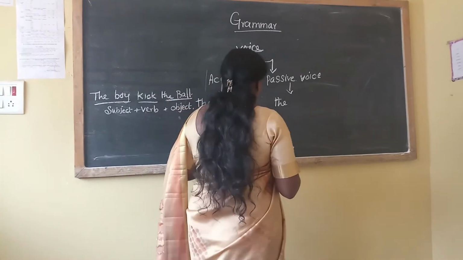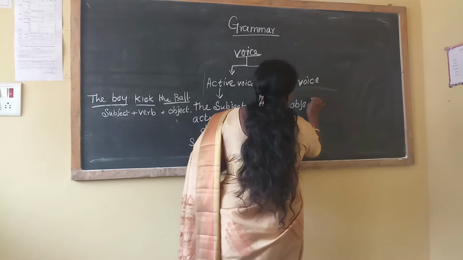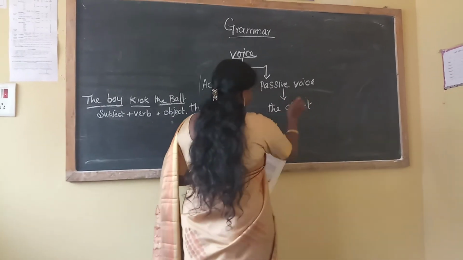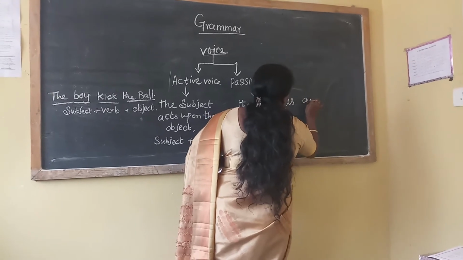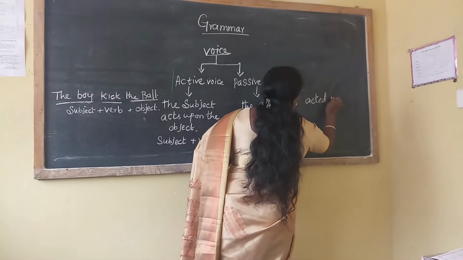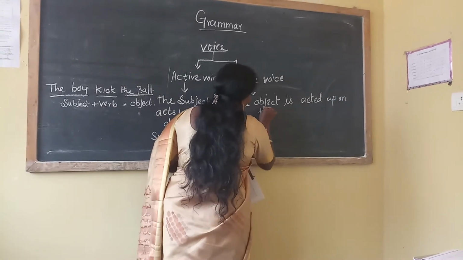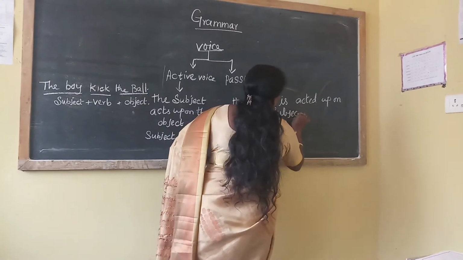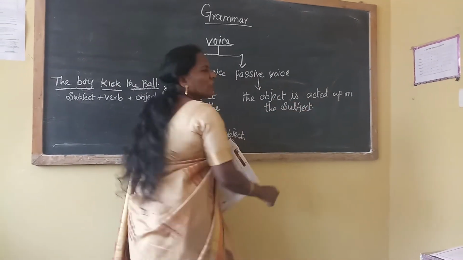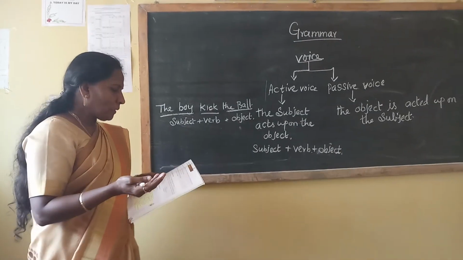That is passive voice. Very simple. You can understand what is active voice and what is passive voice, right?